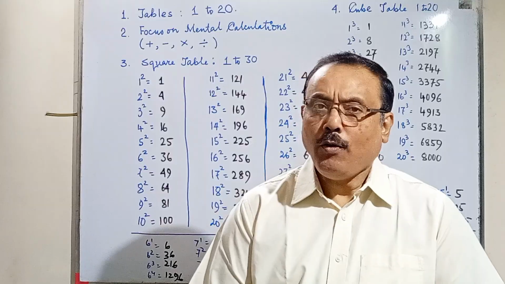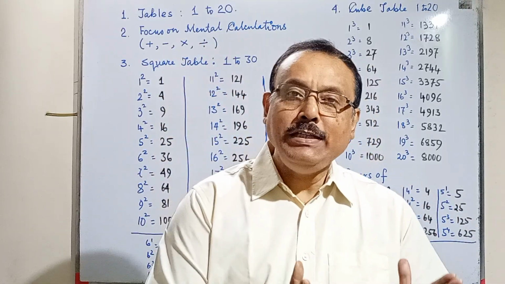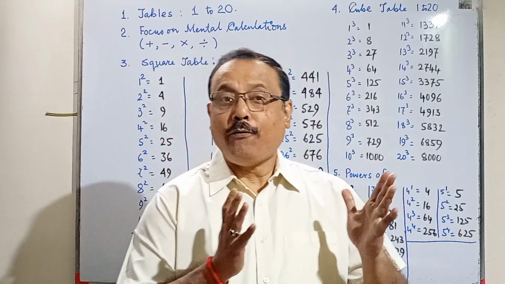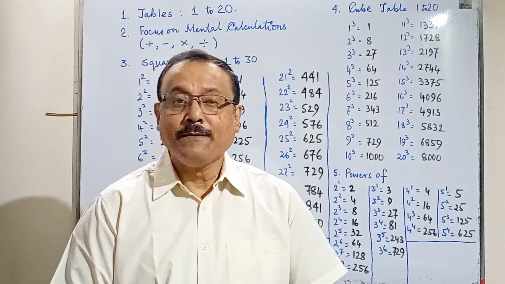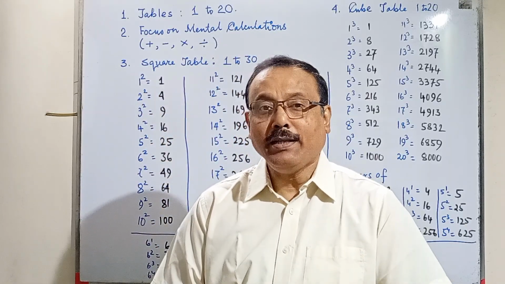Before I show you how we can multiply a 2-digit number with a 2-digit number, a 3-digit number with a 3-digit number, a 4-digit number with a 4-digit number, the tricks and techniques of doing it faster, or finding out the squares of a 2-digit number and a 3-digit number.